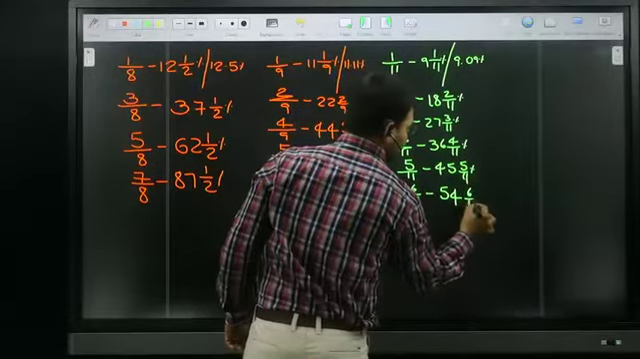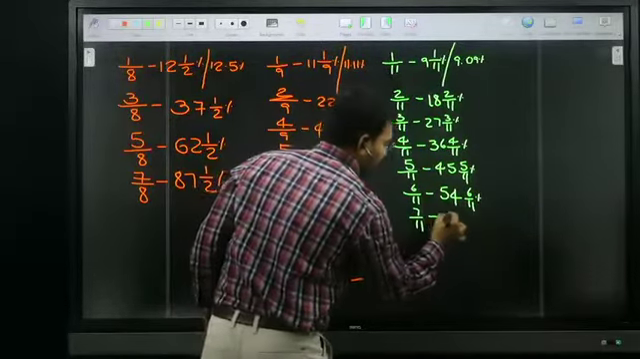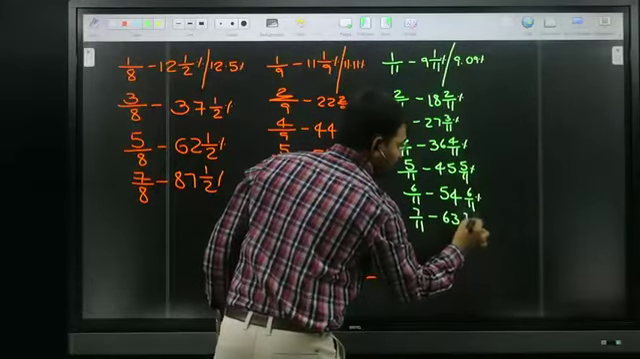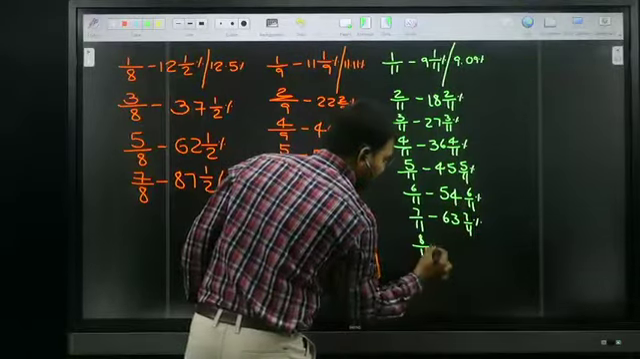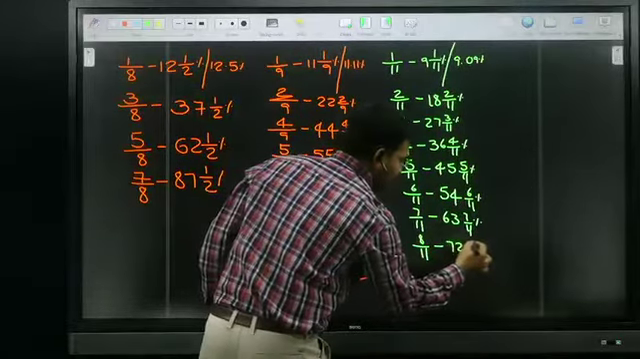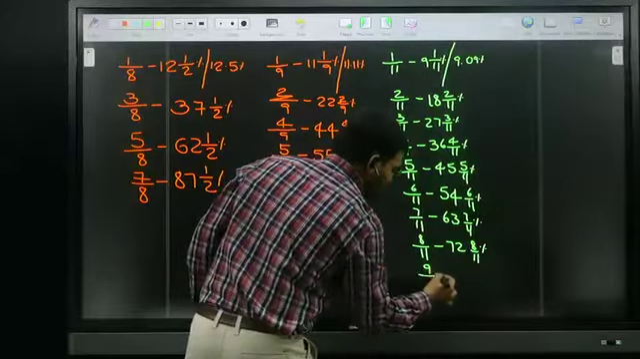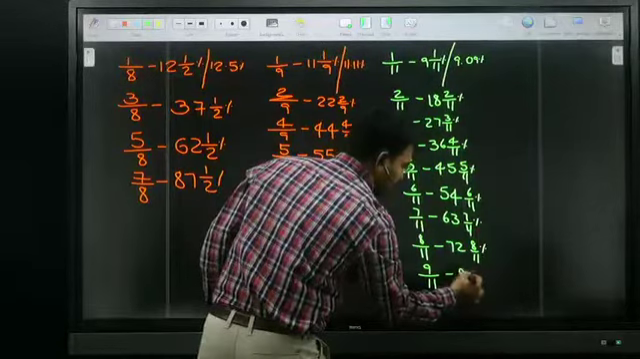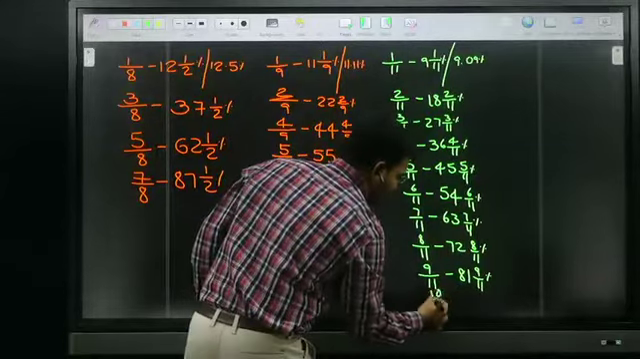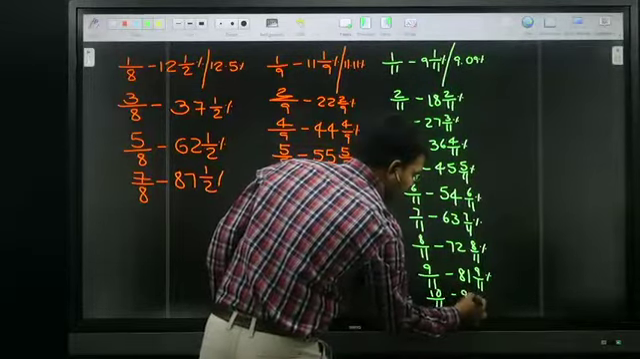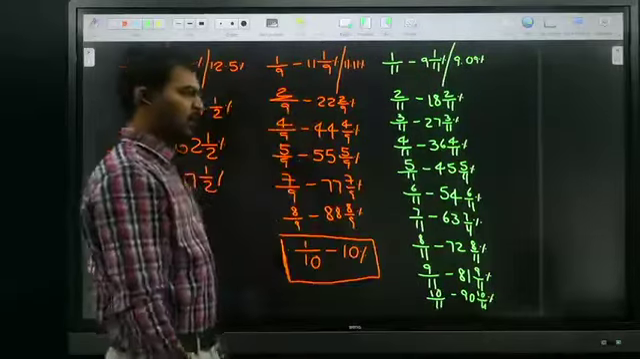54. 6 by 11. Next, 7 by 11, 9 7s are 63. 7 by 11. Next, 8 by 11, 9 8s are 72. 8 by 11. Next, 9 by 11, 81. 9 by 11. Next, 10 by 11, 90. 10 by 11. All of you okay?